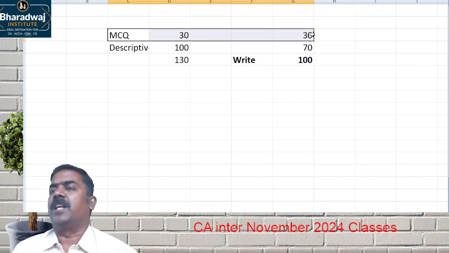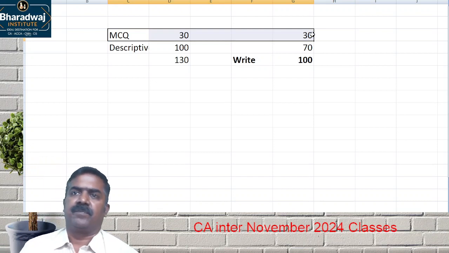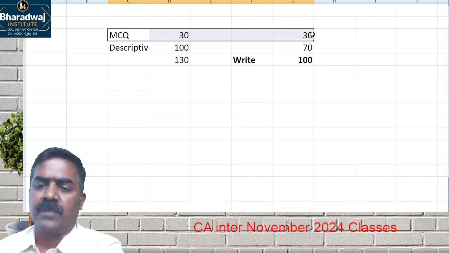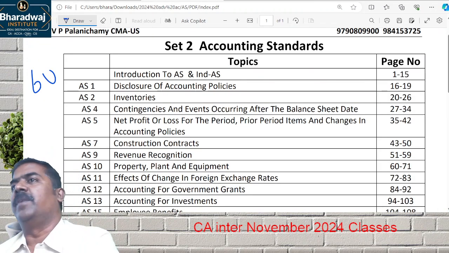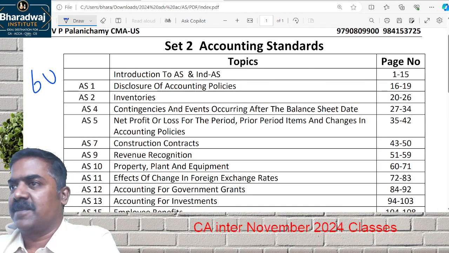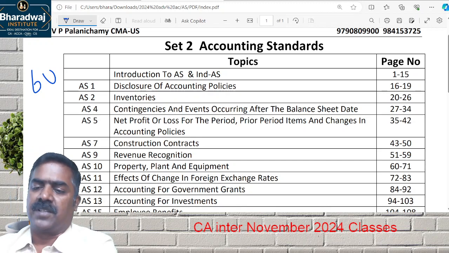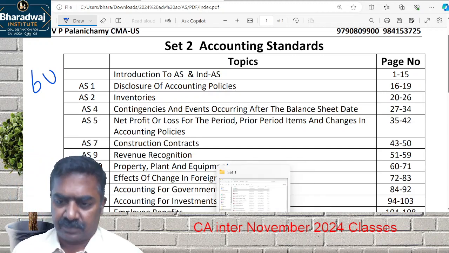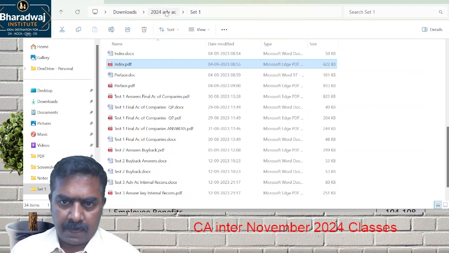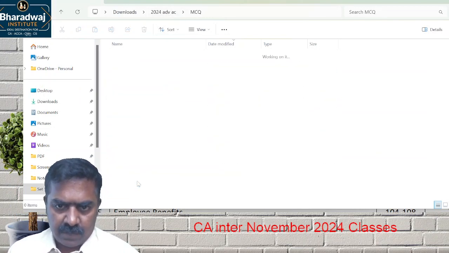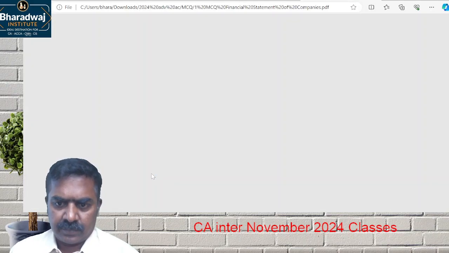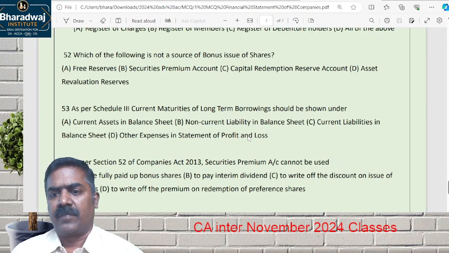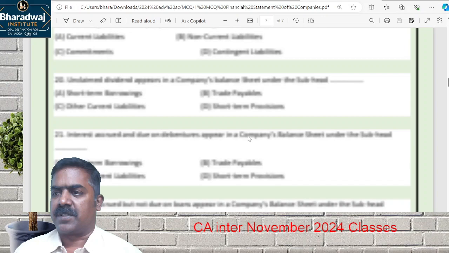So from where will multiple choice questions be picked? It can be from any chapter. Apart from this set 1 and set 2 material, you will be given multiple choice questions chapter-wise. Chapter-wise multiple choice questions will be available. For example, like this. Every chapter will have multiple choice questions.